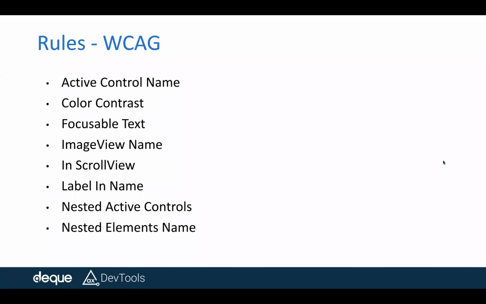If my content is not within the scroll view, there is a chance that the content will get truncated. And if it is not correctly put in, then there are colliding controls, meaning controls over controls. I'm trying to activate something, but because my font size is big and these controls are overlapping, I will not be able to do that.